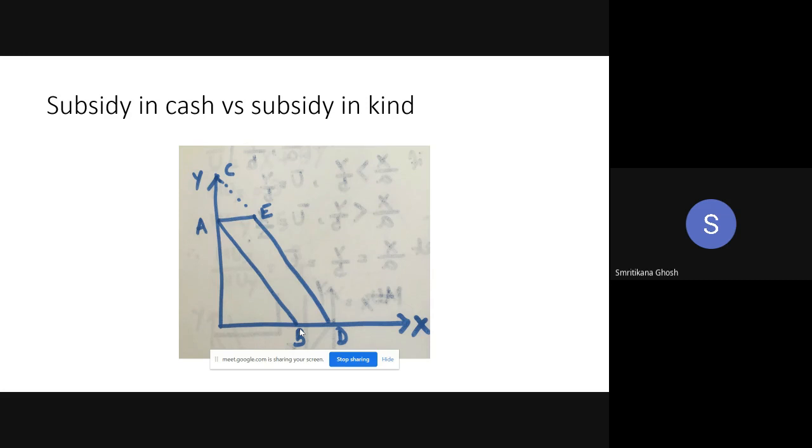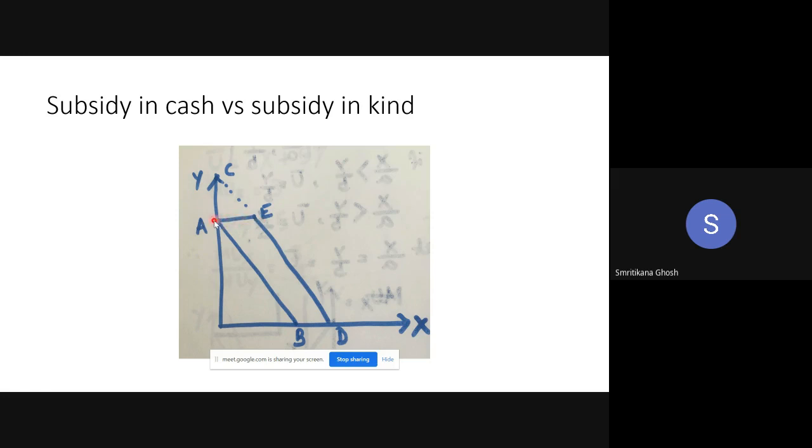Now forget about subsidy in cash. Say I'm not giving you the money. I am giving you subsidy in kind. That means quantity. Say AE, amount of X I am giving to you, free of cost. You are not going to purchase it. So AE amount of commodity is given to you.